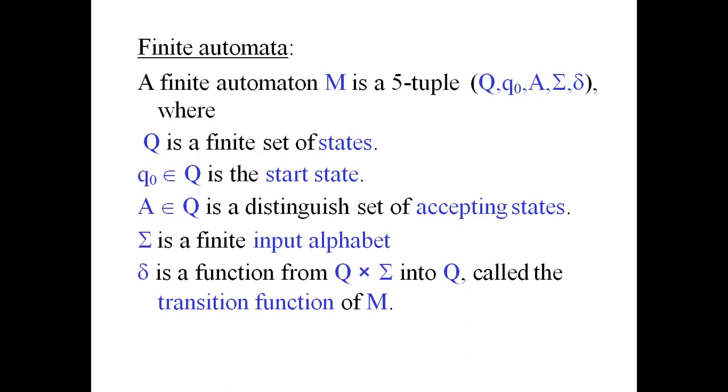Every string is not accepted by only a single state, so there will be different states. So A is the distinguished set of accepting states, sigma is a finite input alphabet, and delta is a function from Q cross sigma into Q, called the transition function of M. Any transition starts from q naught and transits to q1, q2, q3, and that will be assigned to delta. So delta will show the transition function.